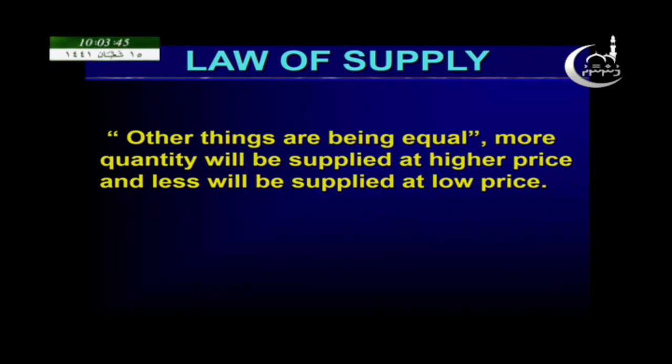So in our real life, nowadays we know the demand and the supply of hand sanitizer. So what is happening nowadays? The price of sanitizer is going up. So the producers will be trying to produce and supply more in order to get more revenue and profit. Which means when the price increases, the quantity supplied will increase. So we can say that here the price and quantity supplied are directly related.